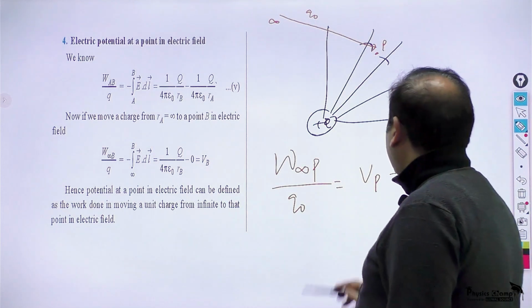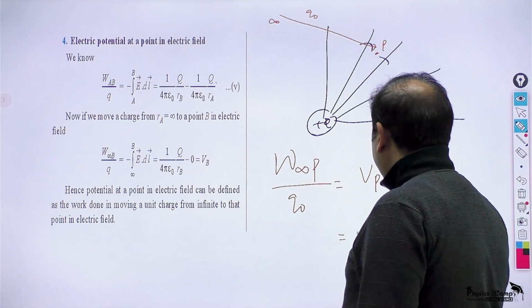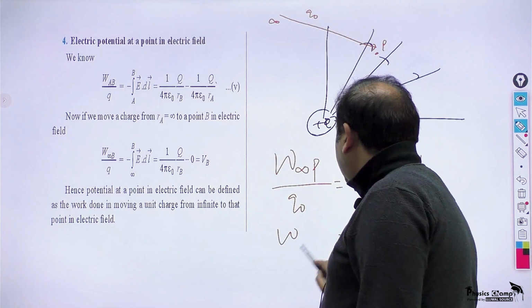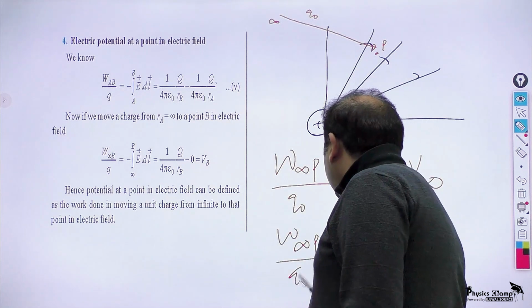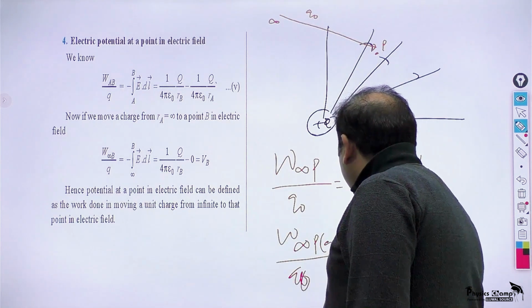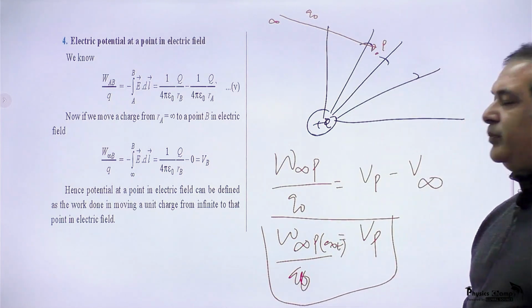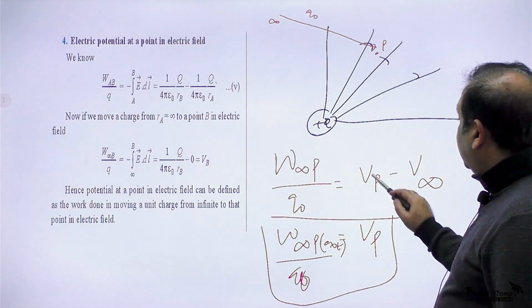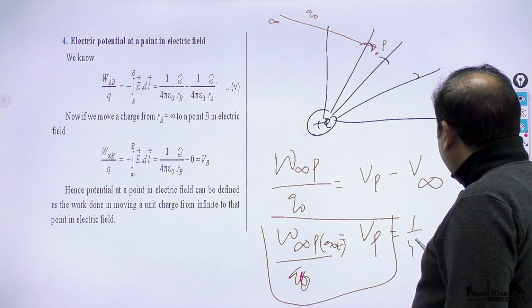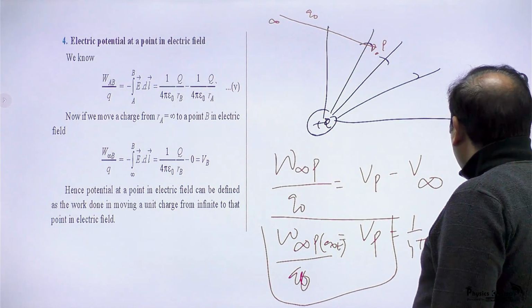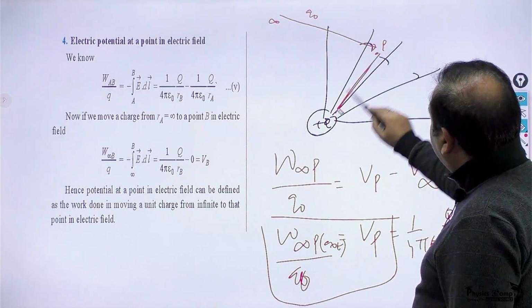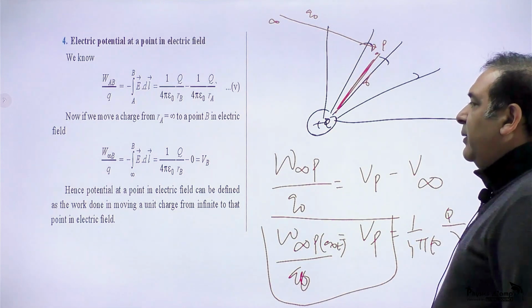And potential at infinity has a value 0. So the potential at point P will be what? The work done to bring a unit charge by the external force from infinity to point P. And you know the value of this will be 1 by 4 pi epsilon naught q by r, if its position with respect to here is r.